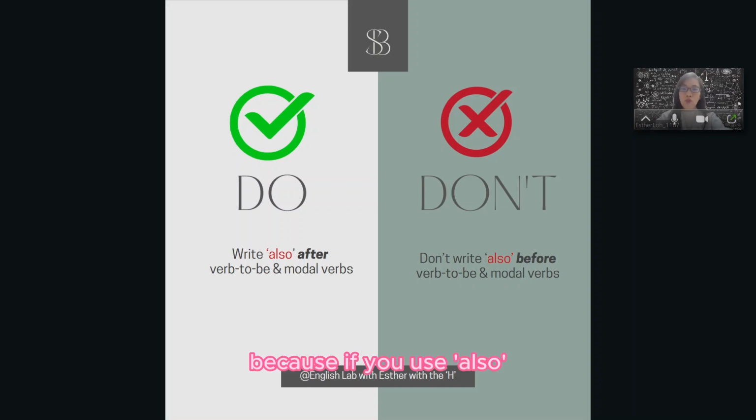Because if we use also, we have to put it after the verb to be, for example, is, am, are, was, were, I am also, she is also, or modal verbs like can, could, will, would, shall, should, may, might, right? We use it after modal verbs. We don't write also before these verbs to be or modal verbs.